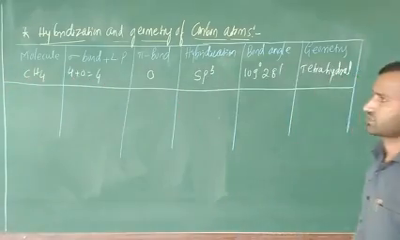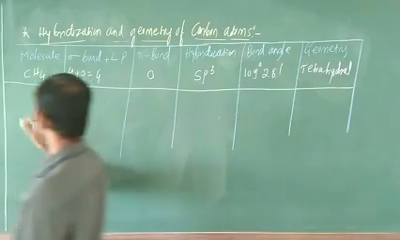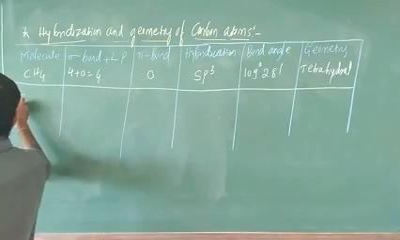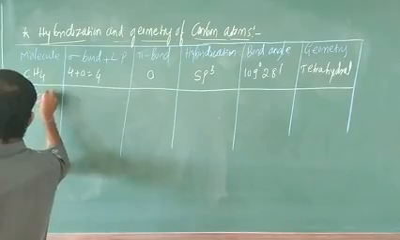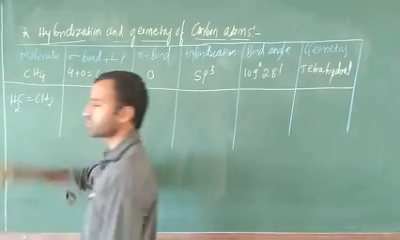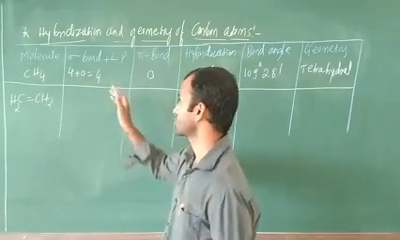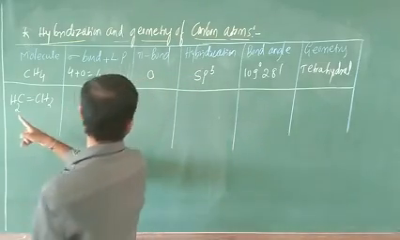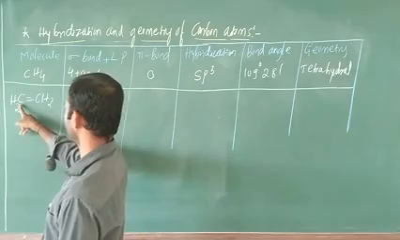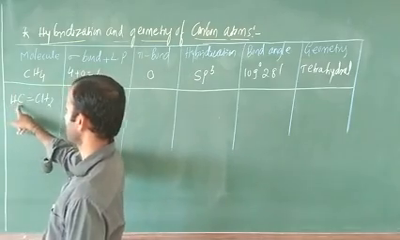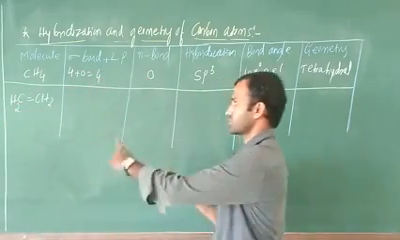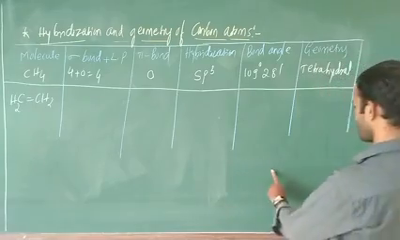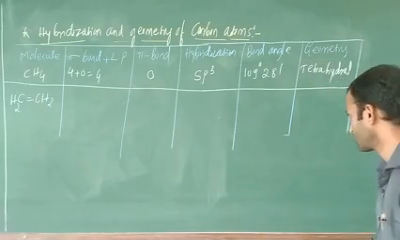Next, the second molecule, second example: CH2 double bond CH2. What is the name of this one? Ethene. Next, how many sigma bonds and how many pi bonds do you have to calculate? You have to take any one of the carbons. I am going to take this carbon. Here CH2 double bond CH2 is there, no? The first carbon I am going to write here. I think it is visible.